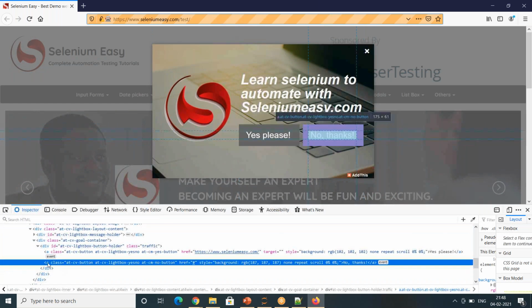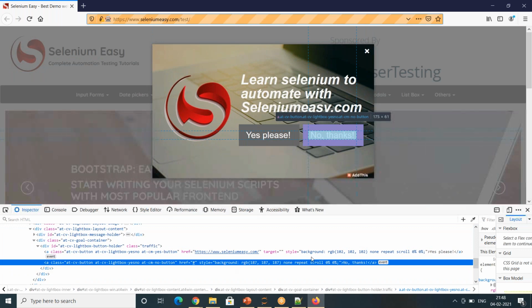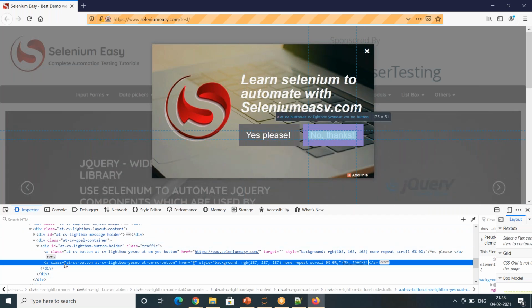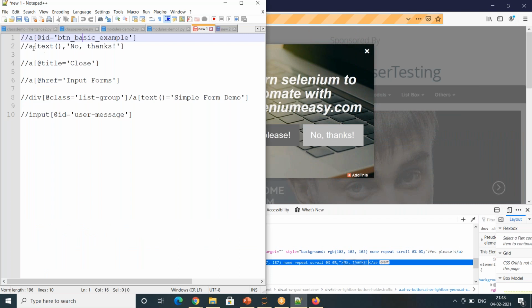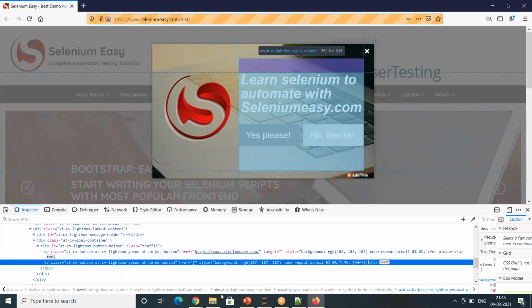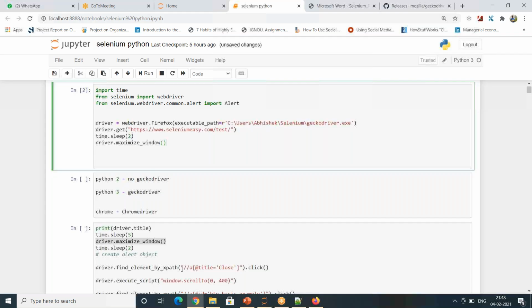It has a class node, and in the text, there is something called no thanks. I can use the class as well here, but I will use the text. So how to write the XPath? It is very simple and straightforward again. Node name, I'm using the text field, and I'm using no thanks. Okay, so I will add this to our code again.